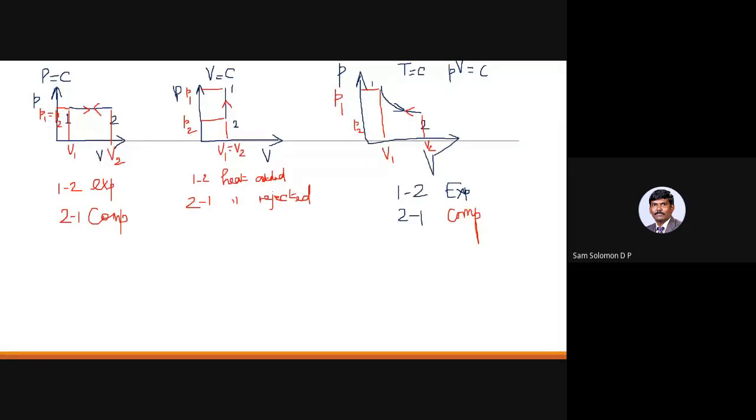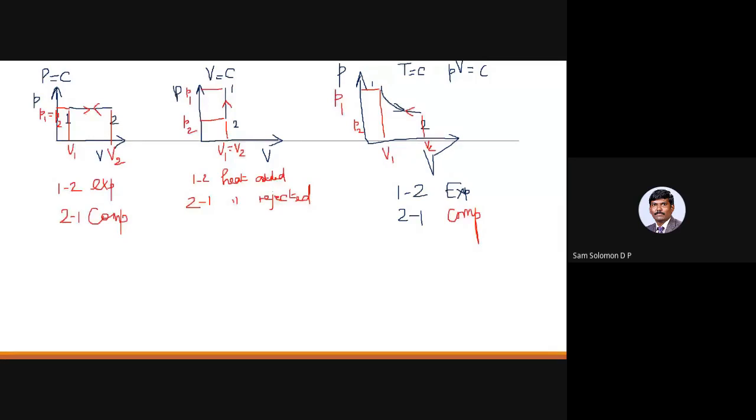It is either a horizontal line or a vertical line or a curve. You will not have anything else. You will have only these 3. Depending upon the problem that you get, depending upon the cycle that you get, and the sequences that we have, you have to draw this particular diagram.